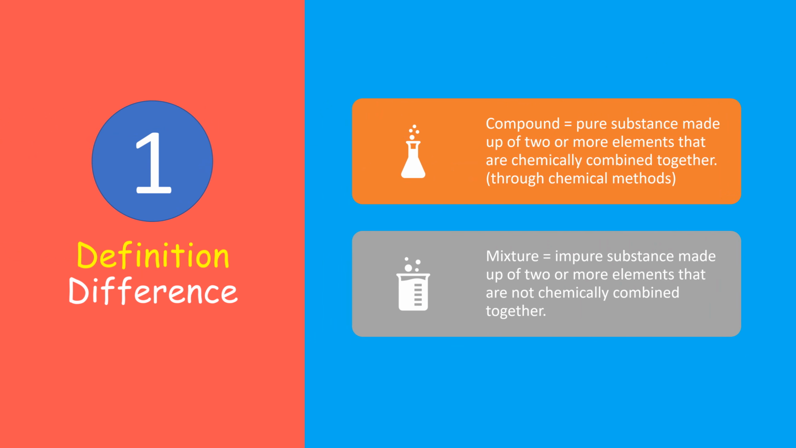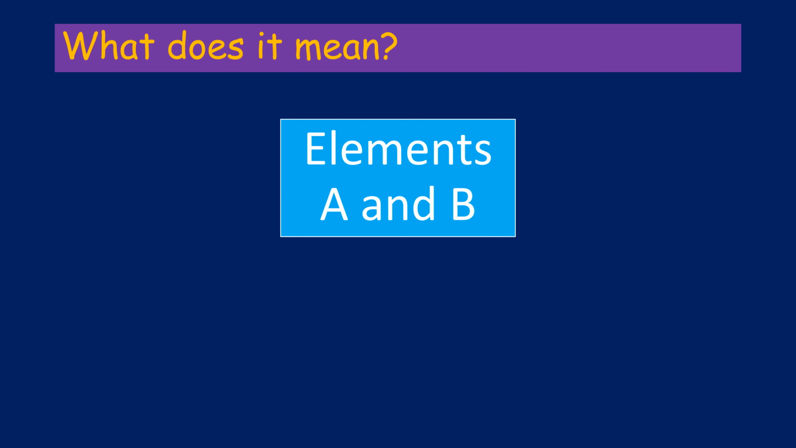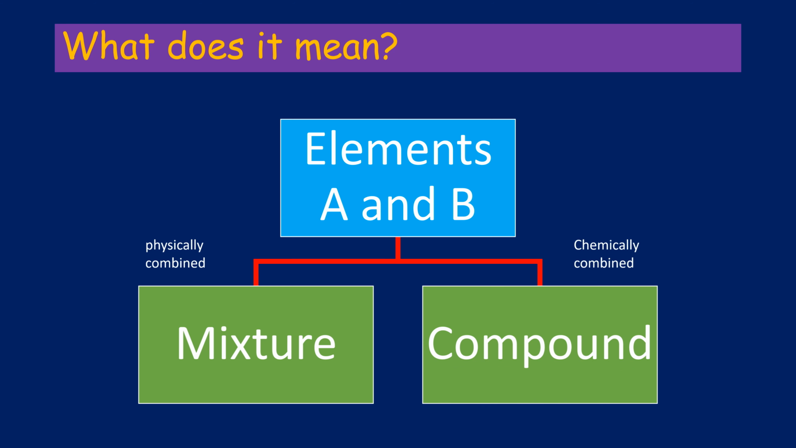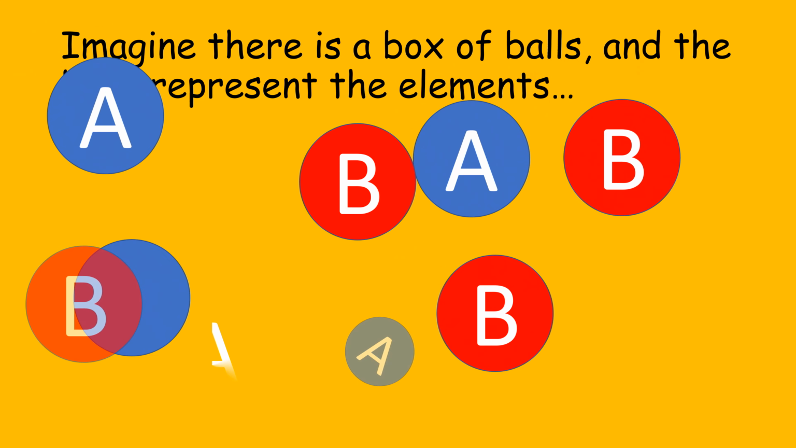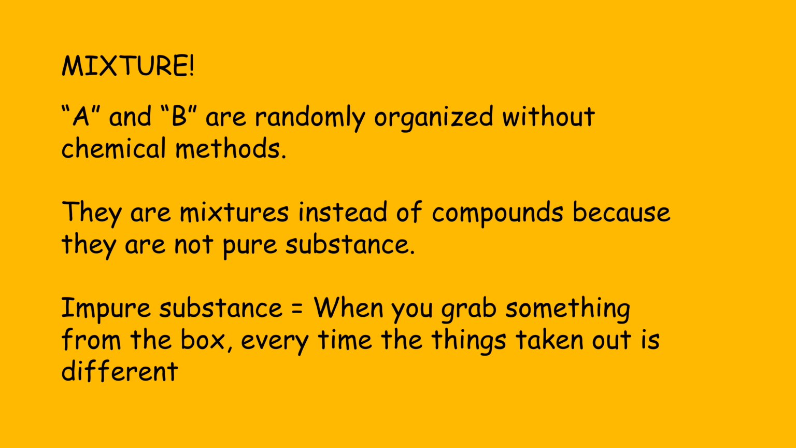Let's talk more about the difference between the definition of mixtures and compounds. What does it mean? Well, if we have elements A and B, if these two elements are physically combined together, they will become a mixture. However, when they are chemically combined together, it will become a compound. Imagine there's a box of balls and the balls represent the elements. This is a mixture. That's because A and B are randomly organized. They are mixtures instead of compounds because they are not pure substances.